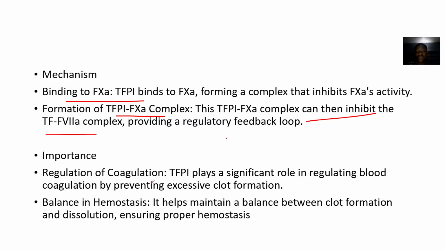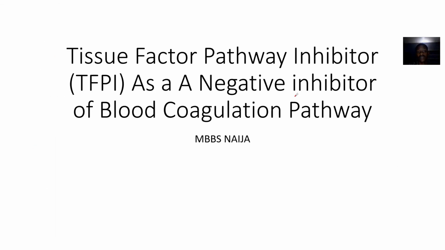So they play a significant role in regulating blood coagulation, and this will prevent the blood from clotting excessively. Right? Then there is balance in hemostasis. It helps to maintain a balance between clot formation and dissolution. This will ensure proper hemostasis. Right? So that's it for tissue factor pathway inhibitor.